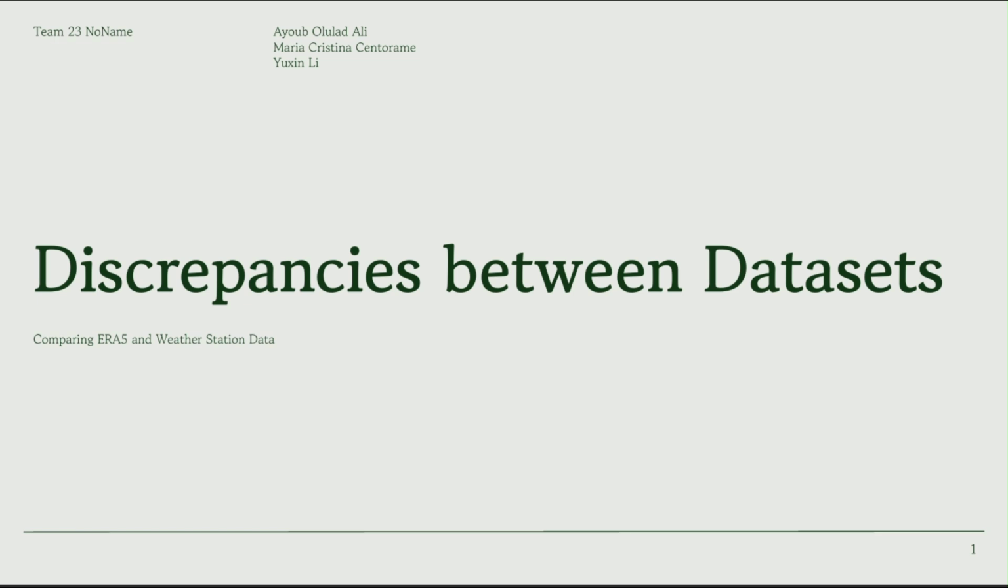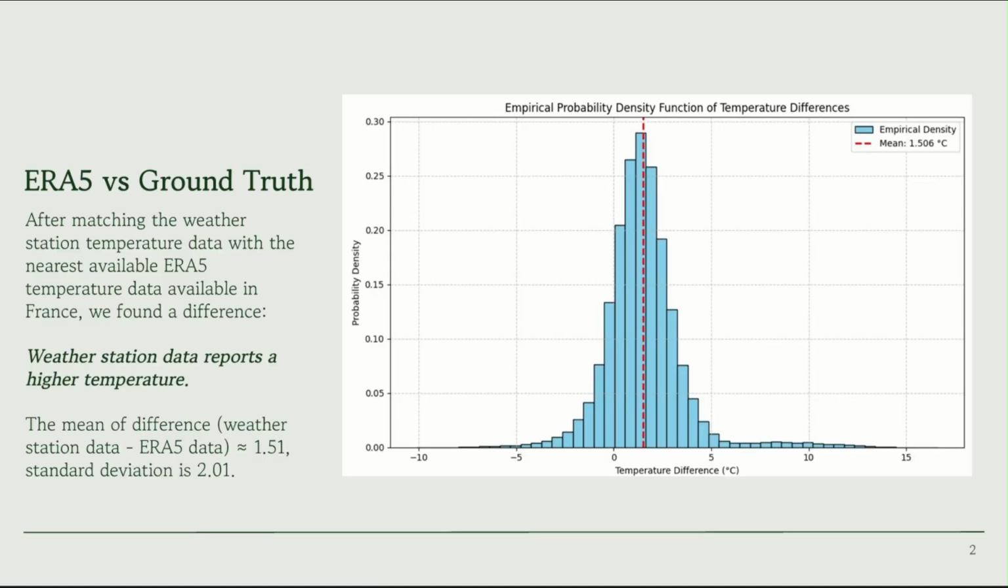Good morning, everyone. We are Team 23, and today we are presenting our analysis on the discrepancies between the ERA5 climate reanalysis model and actual ground truth data from weather stations in France. Our goal is to quantify where and why the model fails. We started by establishing a baseline.